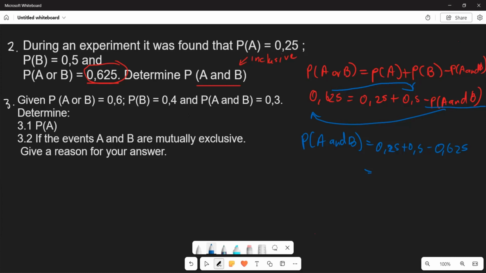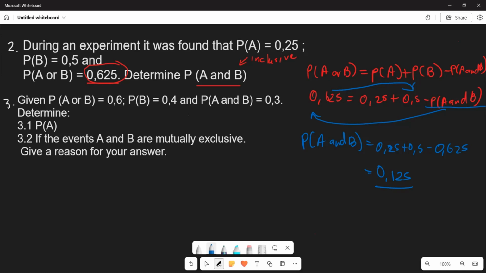It is going to be 0.105, right? So basically, this is going to be 0.125. Altogether, this is going to be the answer that you are going to get for your probability of A and B, which means your probability of A and B is basically given by 0.125. Now, let's look at the second one.